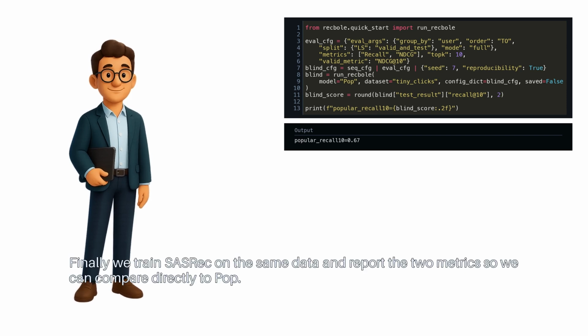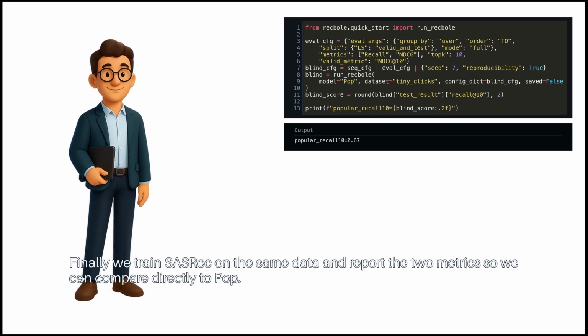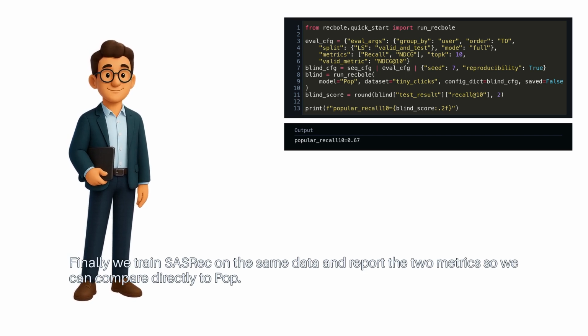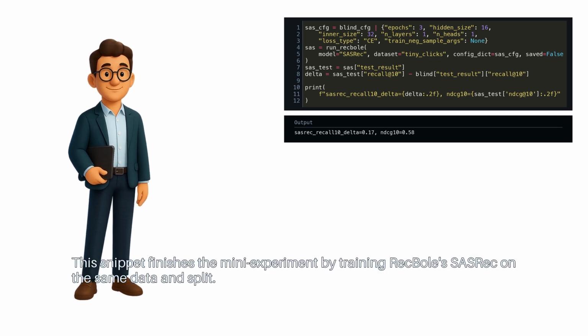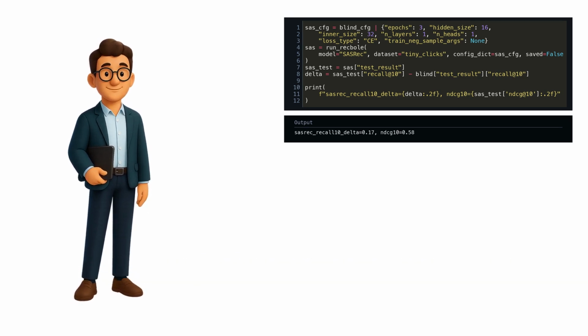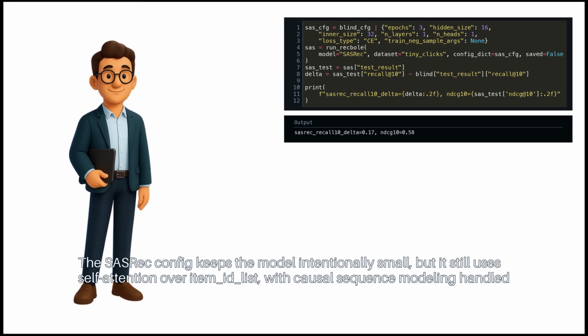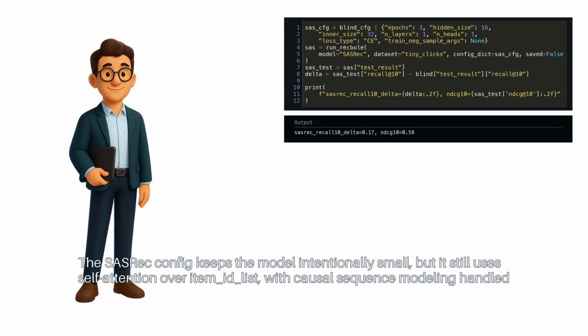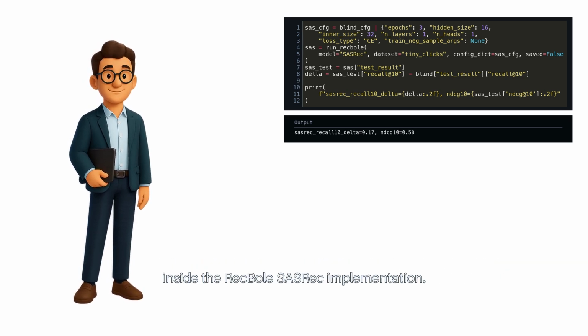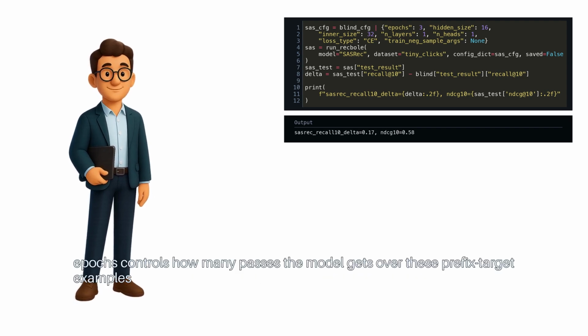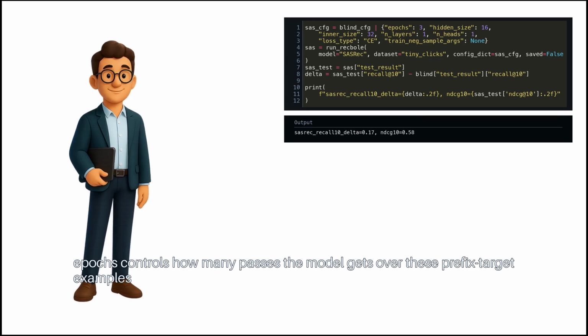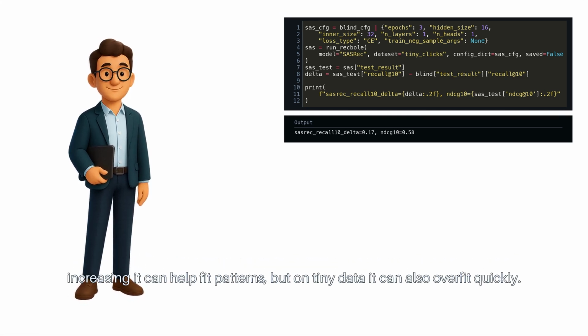Finally, we train SASRec on the same data and report the two metrics so we can compare directly to Pop. This snippet finishes the mini-experiment by training RecBole's SASRec on the same data and split. The SASRec config keeps the model intentionally small, but it still uses self-attention over item ID list, with causal sequence modeling handled inside the RecBole SASRec implementation. Epochs controls how many passes the model gets over these prefix-target examples. Increasing it can help fit patterns, but on tiny data, it can also overfit quickly.